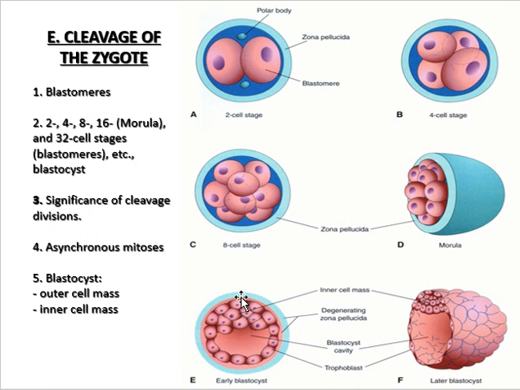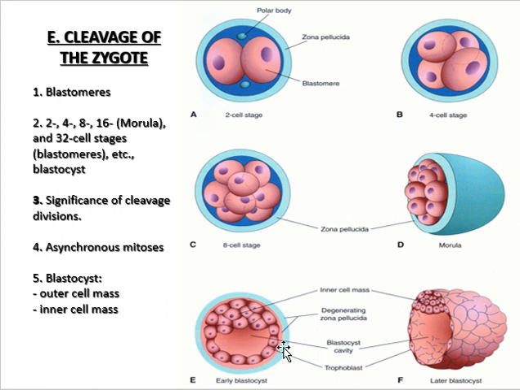From here you can see the number of cells are accumulated here and also towards the margin of the cell, along with the zona pellucida, and this is the early blastocyst, and this cavity is known as the blastocyst cavity.